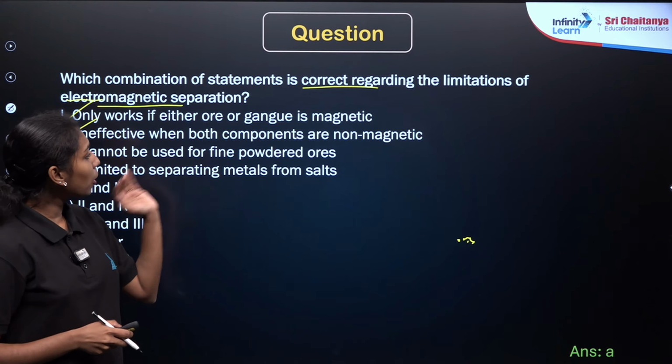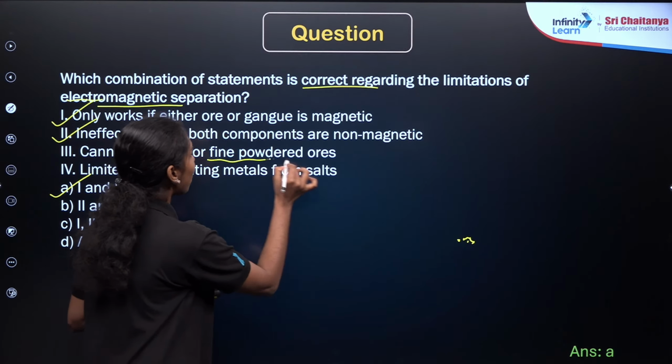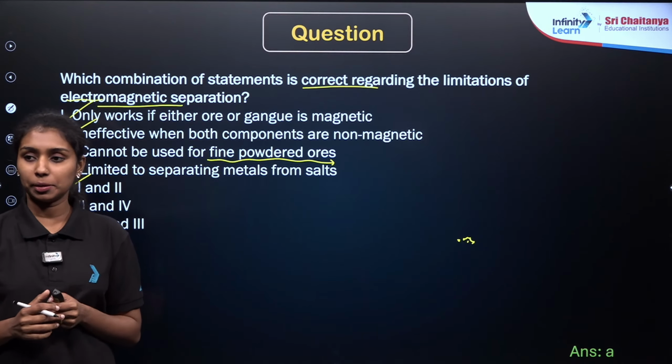If you are using fine powders also, it is fine, right? We can just use the magnetic bar over there. It is easily separable.